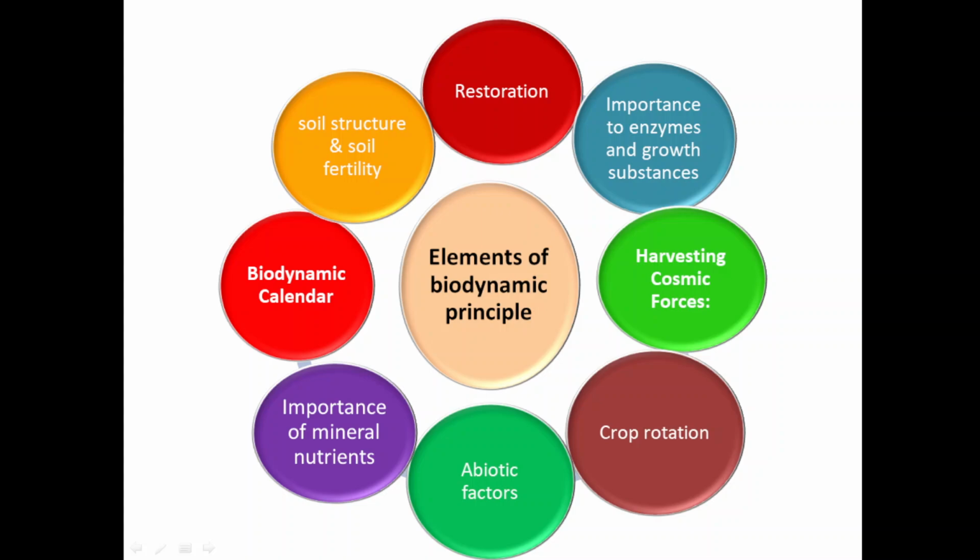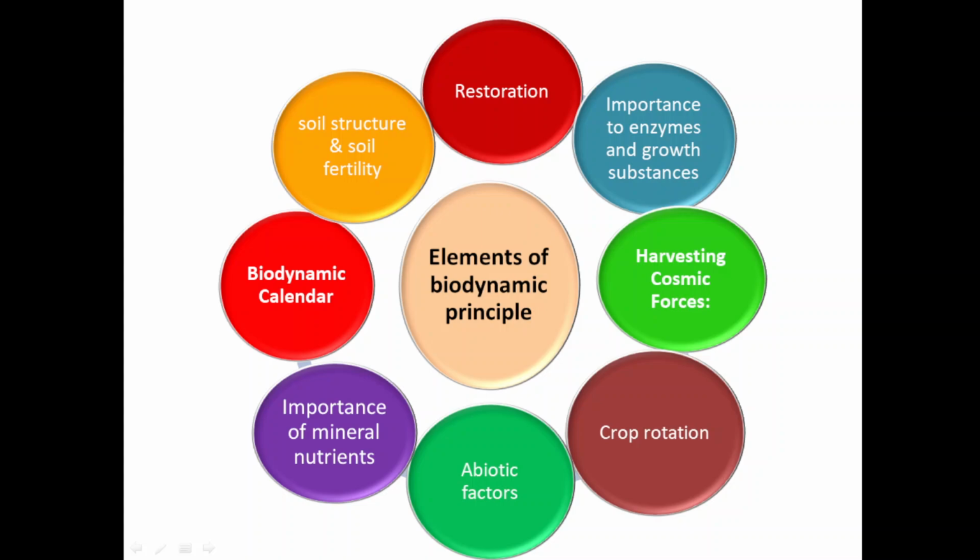Crop rotation is important in case of biodynamic agriculture, because if the same crop is taken on the same field, it will reduce the soil fertility, whereas crop rotation will increase the yield. Crop rotation will increase the soil fertility, as well as be helpful to control the pest.